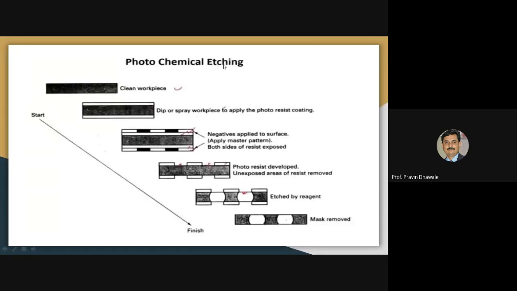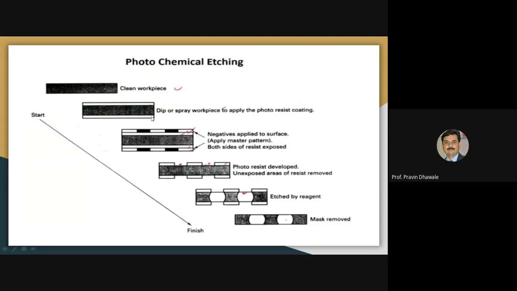In the photochemical etching process, how will it be carried out? First of all, you have to clean this workpiece, right? After that, you have to dip or spray the workpiece to apply the photoresist coating. Means on that cleaned workpiece, you have to apply the photoresist coating. See here, this is the workpiece and this will be the photoresist coating.